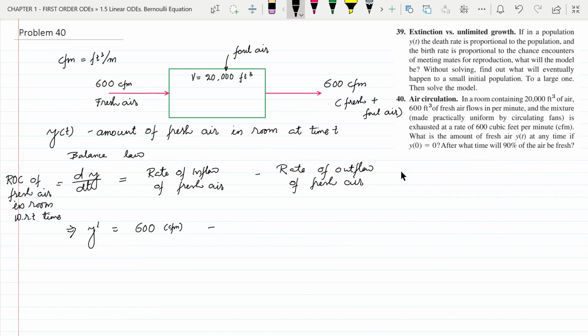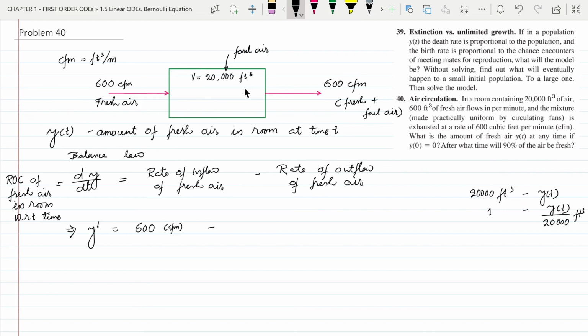Now how do we determine what fraction of fresh air is inside this outflowing 600 cubic feet per minute? We know at any time this 20,000 feet cube of air inside the room has y of t amount of fresh air. So 1 feet cube has y of t by 20,000 feet cube of fresh air. This is the fraction of fresh air in 1 feet cube.